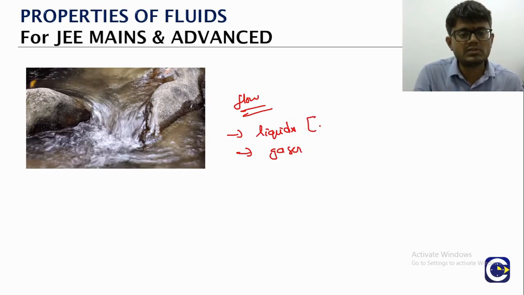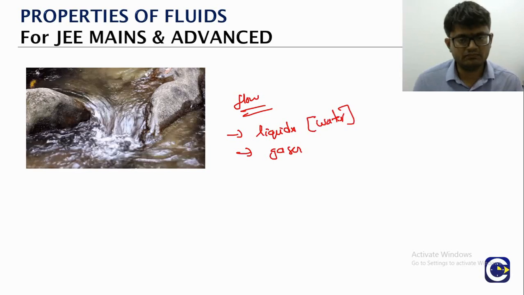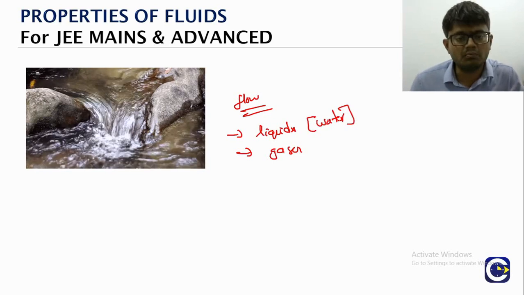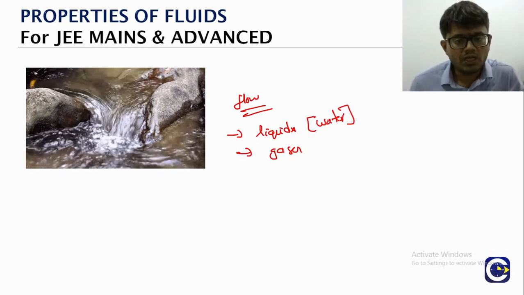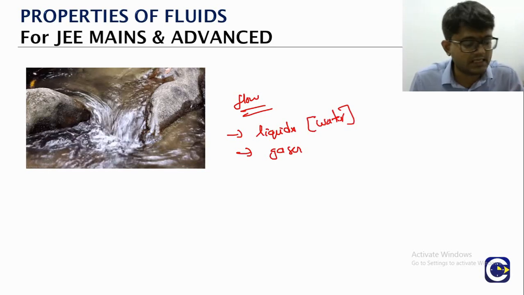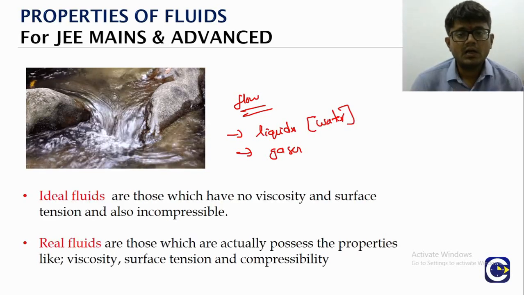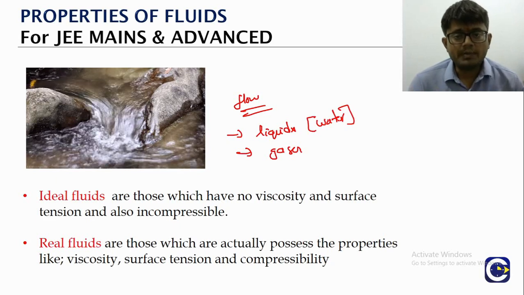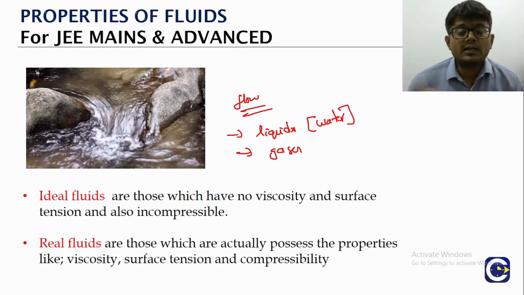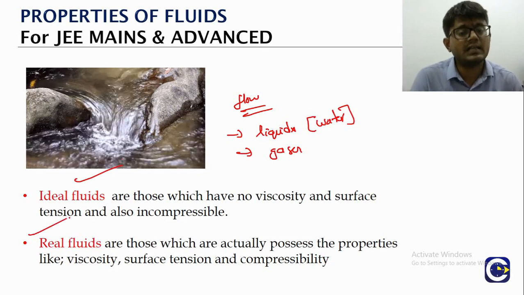Liquids means mostly the liquid that we will be referring to is water. So we'll try to study water in most of the cases whenever we are referring to a liquid. Okay, so both of them, the liquids and gases combined, we'll call them fluids. Now during our discussion in these properties of fluids, we'll categorize fluids into two types. One is what we call an ideal fluid and the other is a real fluid.